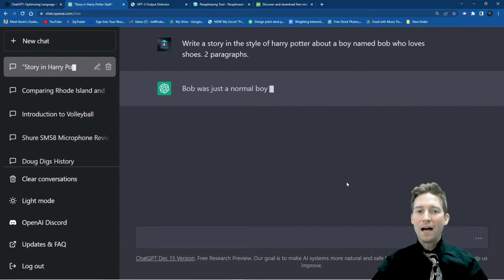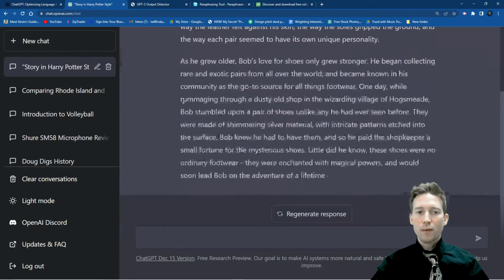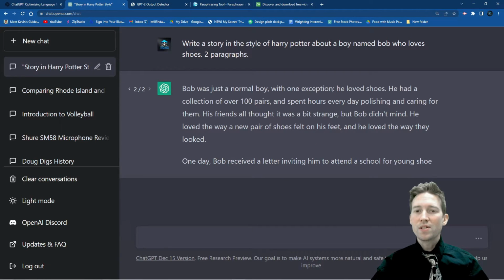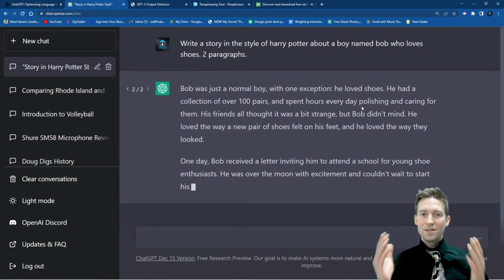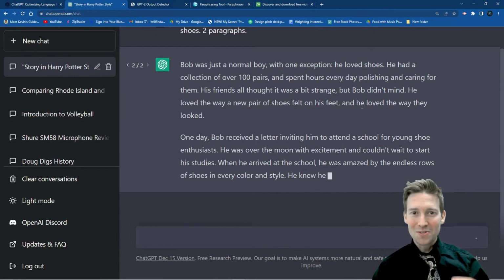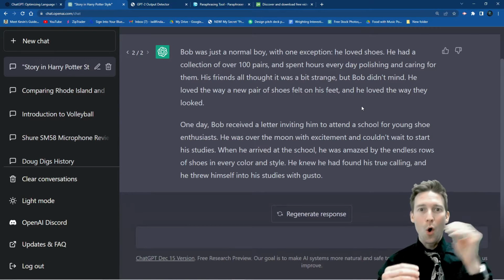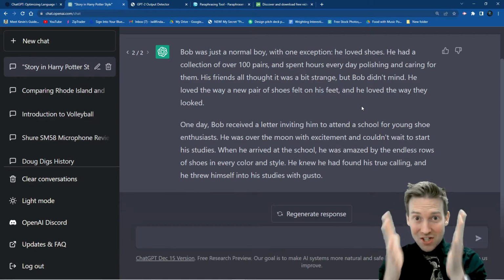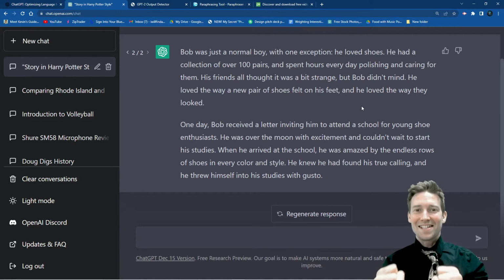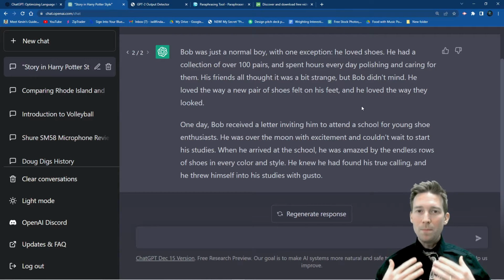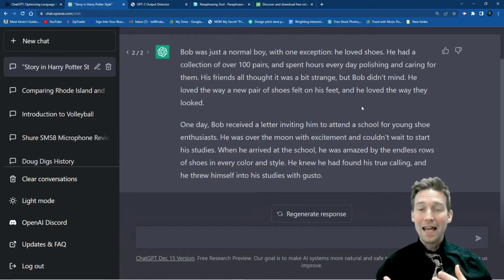And then you have, let's compare. If you go to the first one right here, you see Bob had always been fascinated by shoes. The second one says, Bob was just a normal boy with one exception. He loved shoes. Oh my gosh. Are you feeling what I'm feeling here? Excitement because students and teachers are going to have to always see who's going on top of each other to get the better rank if someone's cheating. Oh my gosh, this is exciting. And I want to tell you that for me, I'm going to be pushed more to help students think and compare.